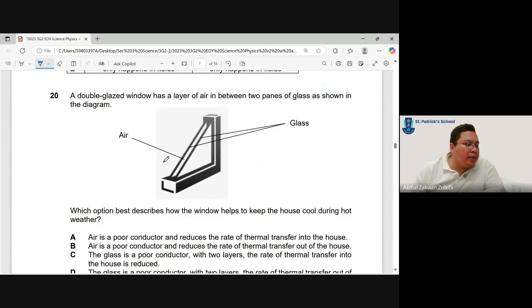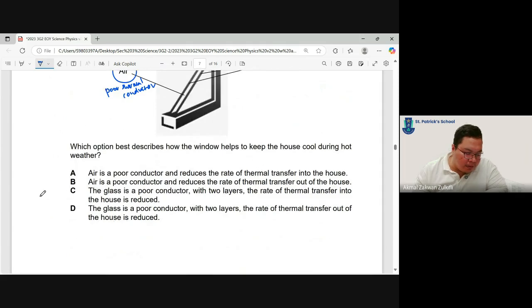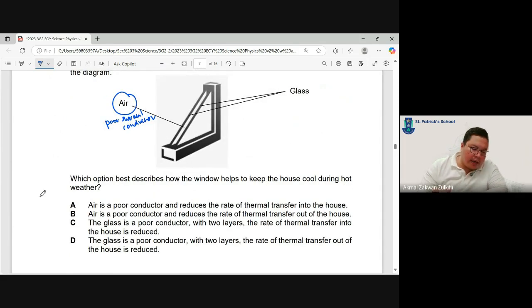A double glazed window has a layer of air between two panes of glass. So again, if I see double glazed windows, air, I know immediately I want to write poor thermal conductor. Which best describes how the window helps to keep the house cool during hot weather? Which one is the poor conductor? Air is the poor conductor. Glass is not really a poor conductor because glass is a solid. And to keep the house cool, we want to reduce the rate of heat transfer into the house. We don't want heat to be coming into the house, right? But we want heat to go out of the house.